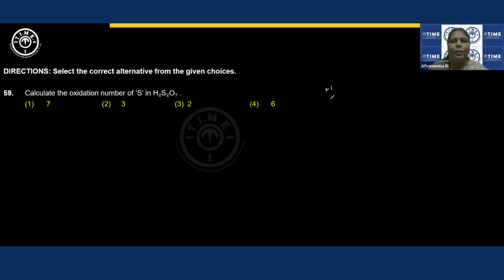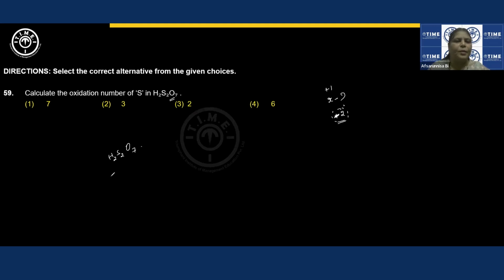And then sulfur, we need to find out. Here is a question mark, right? And then oxygen, we always take it as -2 unless it is a peroxide. If it is peroxide, then it will not be -2. Okay, right. Now, this is not a peroxide compound, so we are not bothered about that. We consider it as -2.